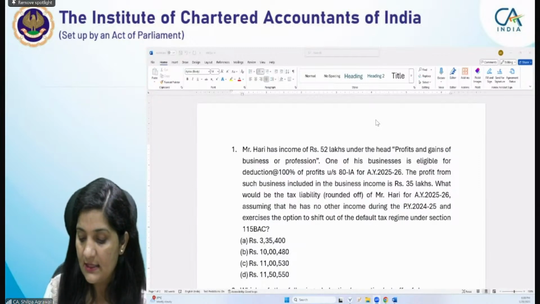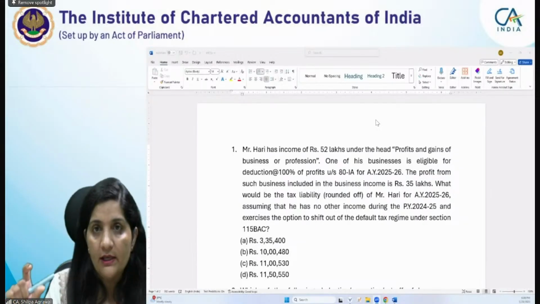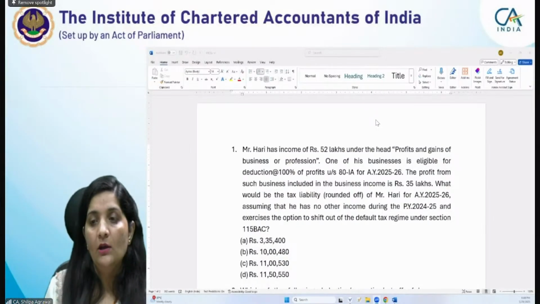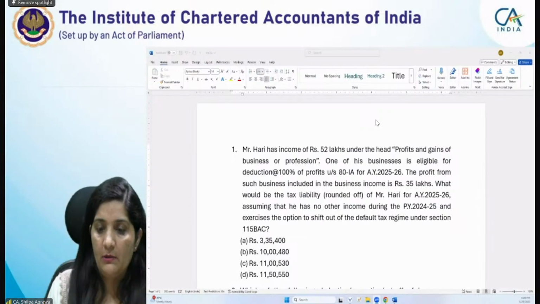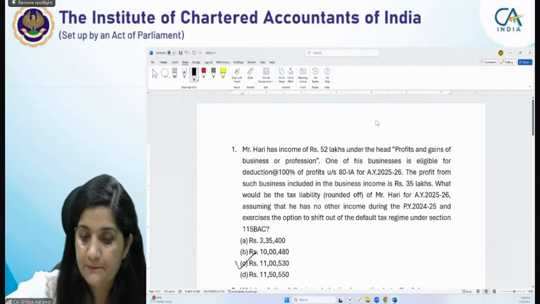In that case, the assessee is required to pay the tax at the rate of 18.5% plus. Since it's adjusted total income, that becomes your total income exceeds 50 lakh rupees. So 10% surcharge would also be applicable, and then on that 4% cess would be applicable. Accordingly, the answer would be C, right?